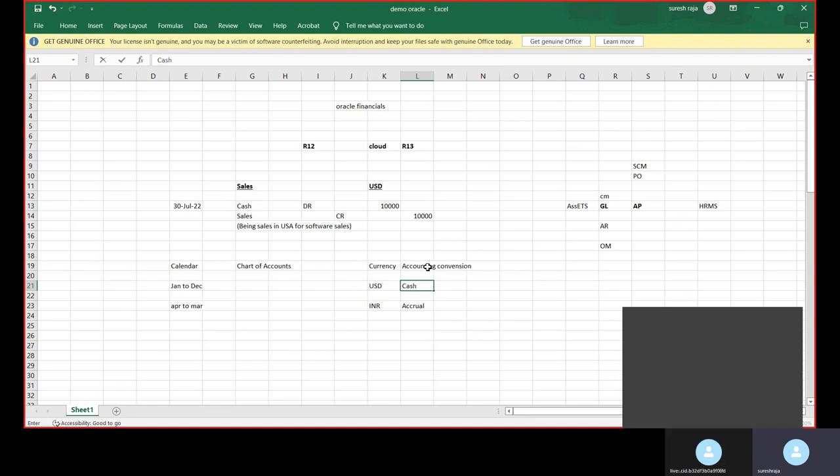Yes, sir. Here they can follow the cash method of accounting. You know the difference between cash and accrual? So accrual, I believe it's the other way around. Accrual is when we are about to get the income or incur any expenses. For example, in India, what I learned for finance was we do not need to take into consideration any future incomes, but we need to take into consideration the future losses. But in the US, they take into consideration the future income as well. Okay. So basic difference, what is accrual?